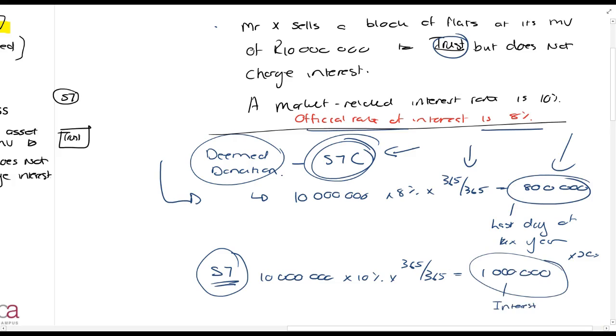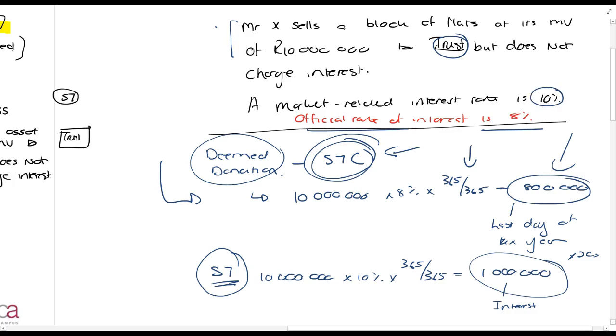Now, I'm going to tell you again. Mr. X sold a flat at a market value of 10 million rands. He sold it for 10 million rands. So the trust owes him 10 million rands, but he didn't charge any interest. The market-related interest is 10%.